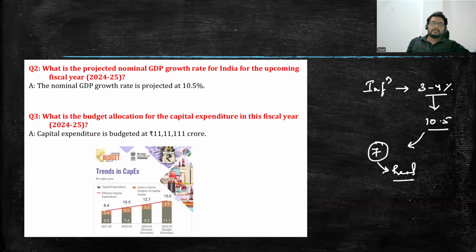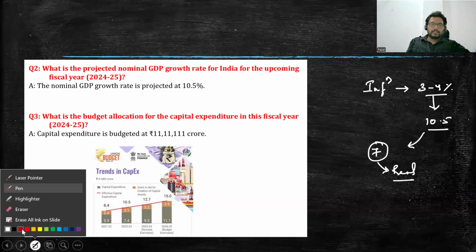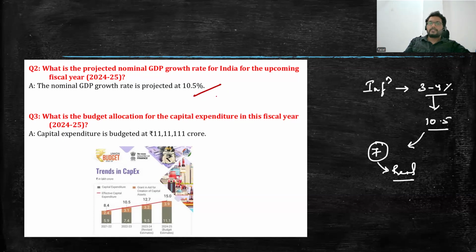So please learn these terms by heart. Term number one: it is 10.5 percent nominal, and 7 to 7.5 percent will become your real. So nominal on one side, real on the other side, you just go through. And what is the basic difference between them? The difference is the inflation rate.